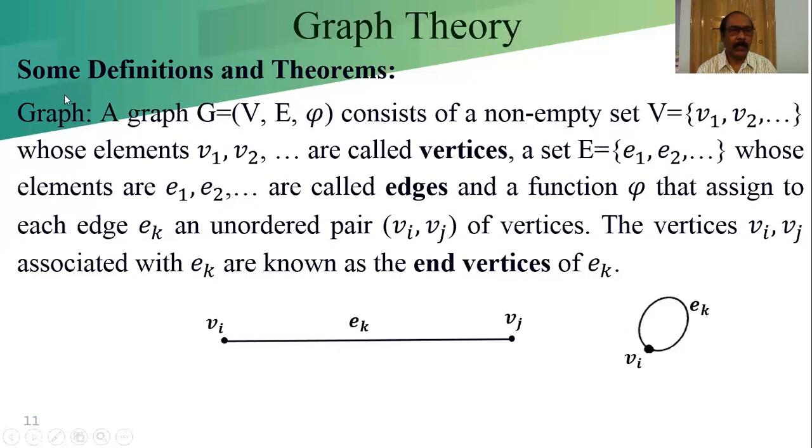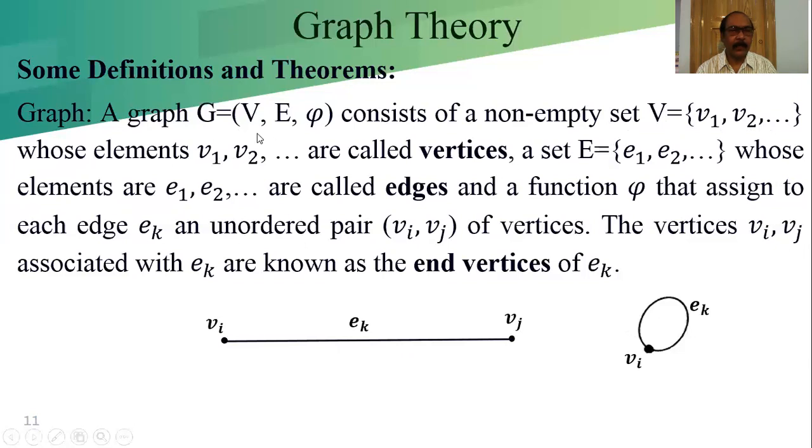There are two kinds, infinite graph and finite graph. In a finite graph, the number of vertices is finite. V is a vertex set whose elements V1, V2, up to Vn are called the vertices. For a finite set n is finite, or for an infinite set n is infinite.